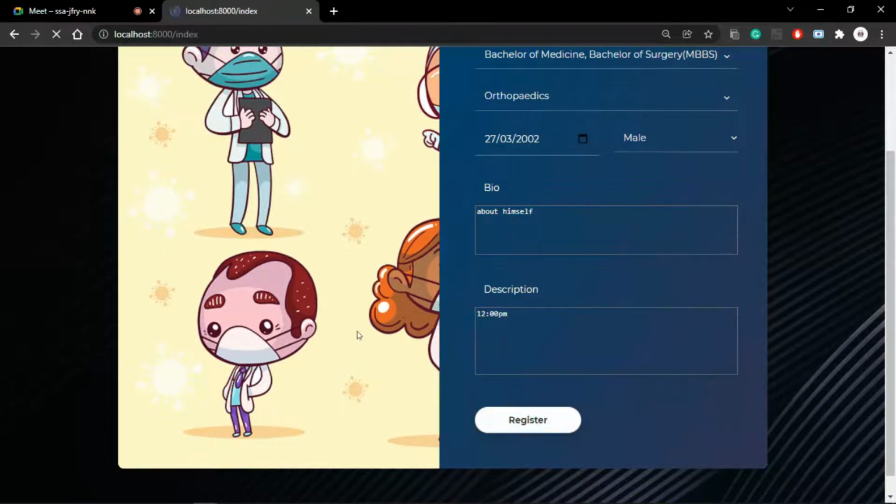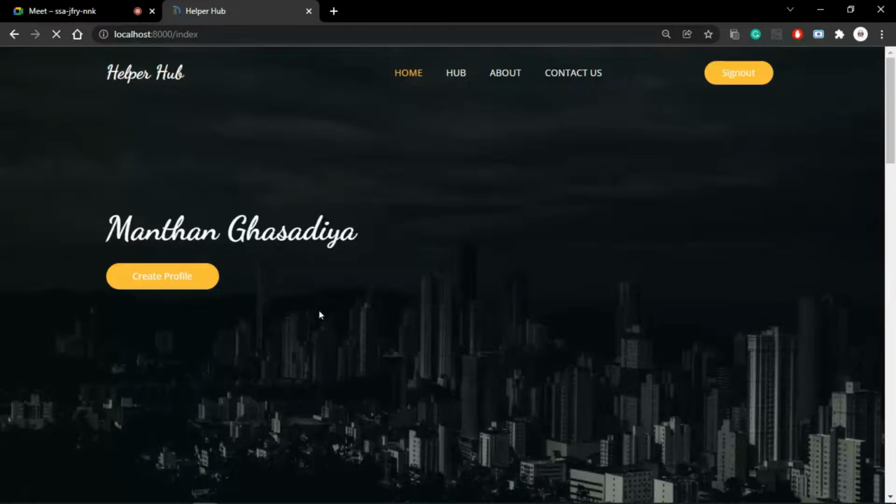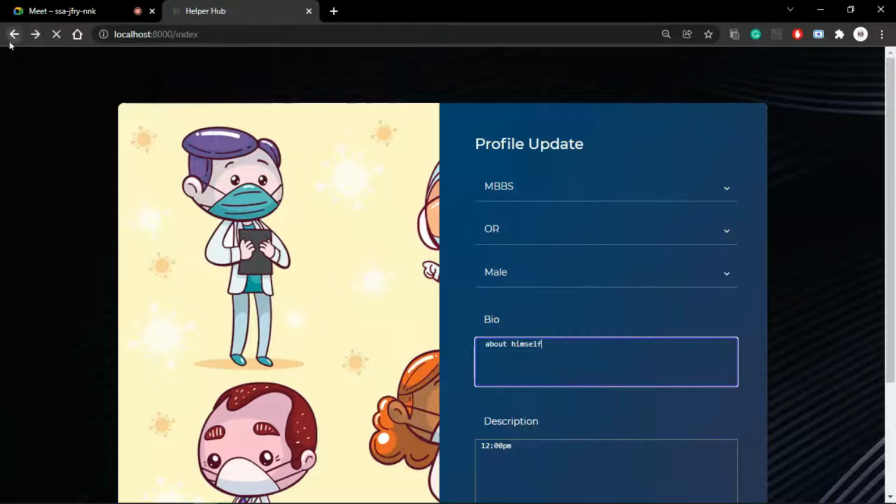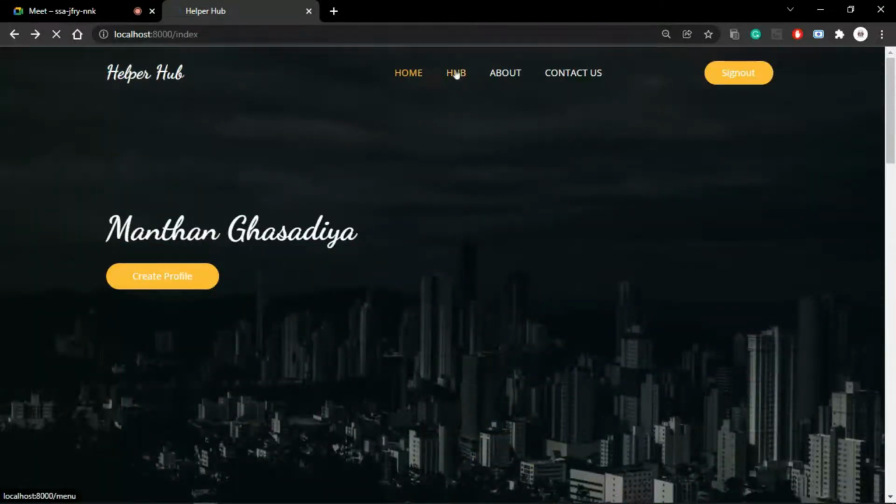Now register. If the user has already created the profile, then you can update the profile from here, the create profile button. You can update your information from here. All right. Now let's go to the Hub portal.